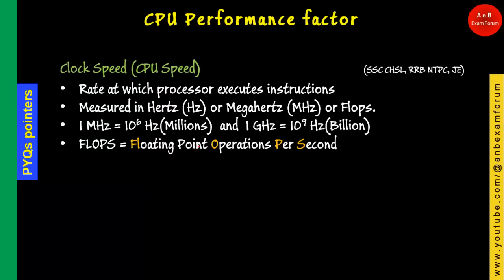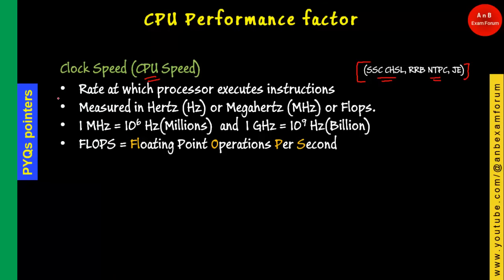And the first one is the clock speed, which is also referred to as the CPU speed. This particular performance factor was asked in various exams starting from SSC, CHSL and RRB, NTPC and JE. And what is clock speed? Clock speed is the rate at which the processor executes an instruction.